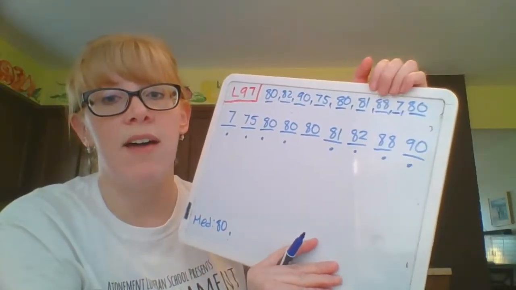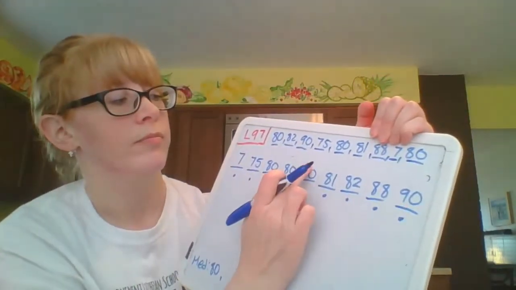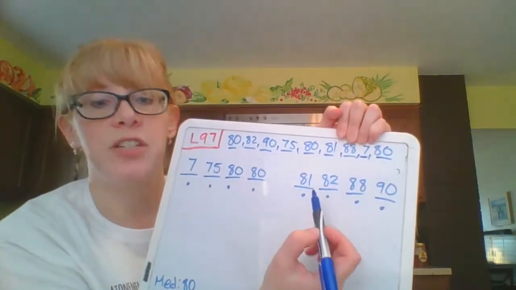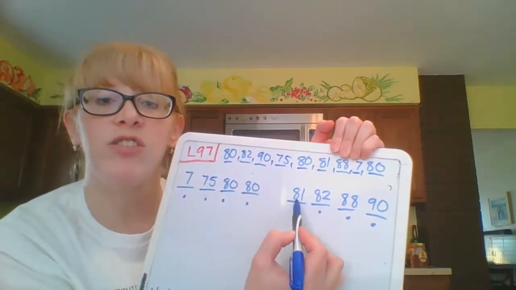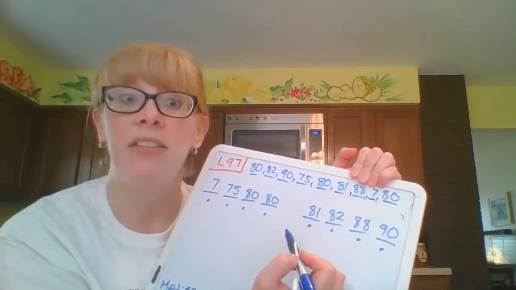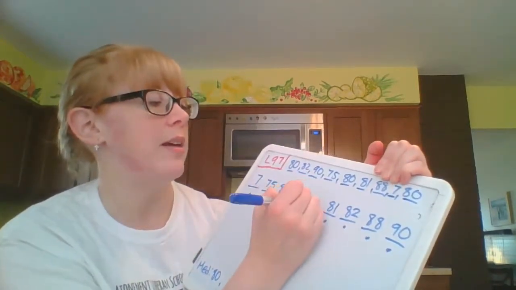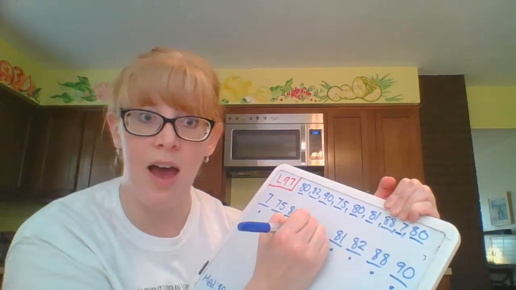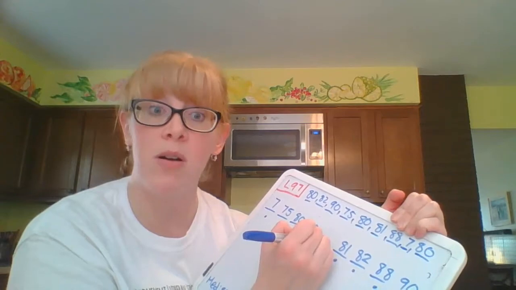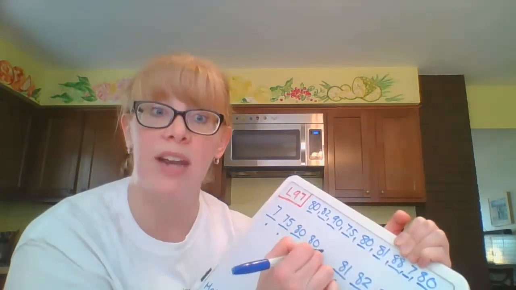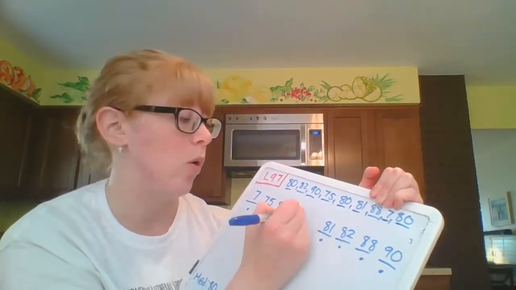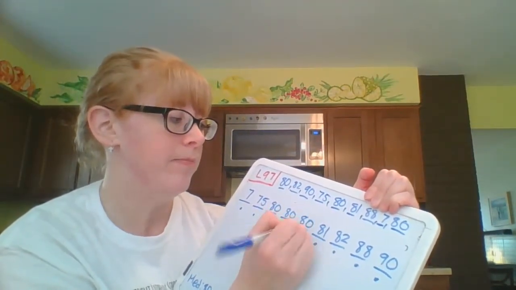Now, what if I didn't have that 80 there? If I had an even number? What I would have to do is figure out just the average of 80 and 81. So I'd end up with 80.5 as my median. You're not going to have any halves on your problem. You will have one problem that's going to have a set number, an odd number in the data set. So you will have an actual one single number for a median, and 2 that you're going to have to average, but it's going to come out to a whole number. I'm going to put 80 back there.